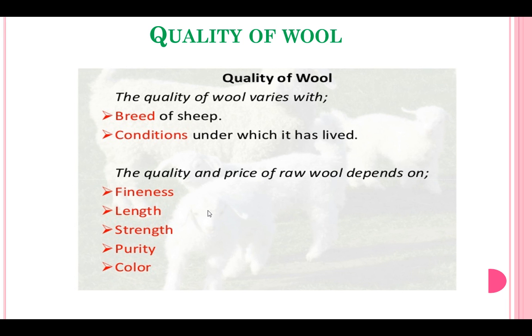Color you can give in the dyeing process. It will be colored afterwards. Remember, its natural color is white. If you want it pink or red, you can color it by putting some chemicals or colors. You can easily color it. That is called dyeing. Ma'am, but will the wool be damaged? No, it will not get damaged. There are certain colors or chemicals specially used to color this wool.